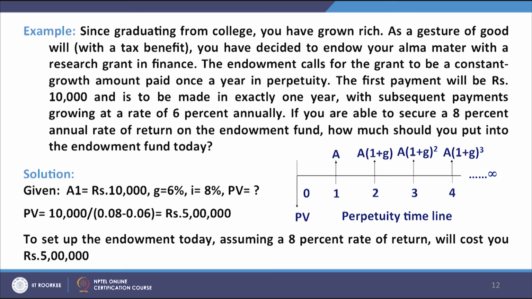So, in our case A1 is 10,000, G is 6%, I is 8%, and what is the PV, that is present value, which I should invest to get this growing perpetuity. So, PV is equal to 10,000 divided by 0.08 minus 0.06, which comes out to be 5 lakh. So, to set up the endowment today, assuming an 8% rate of return will cost you rupees 5 lakh.